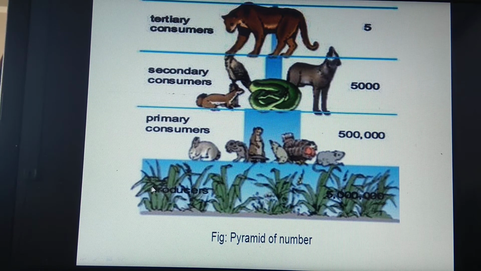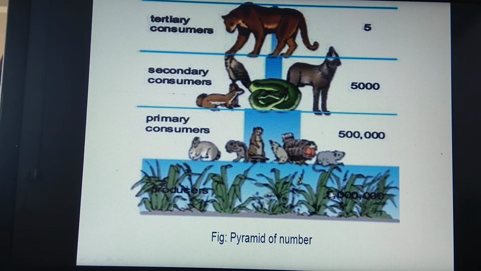If you see the number of organisms present in each trophic level, the number of producers is more, which forms the first trophic level. If we go upward, the number of primary consumers is somewhat less as compared to the producers. Going further upward, the number of secondary consumers is less as compared to primary consumers. At the top carnivore or tertiary consumer level, the number is very less.